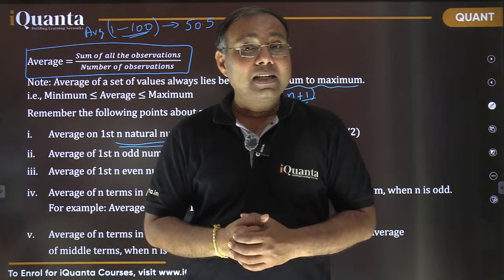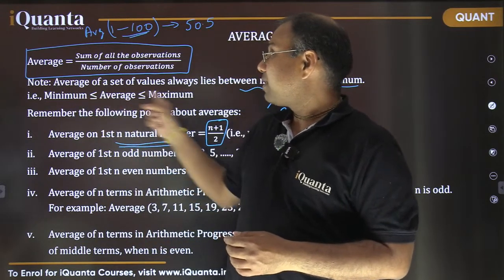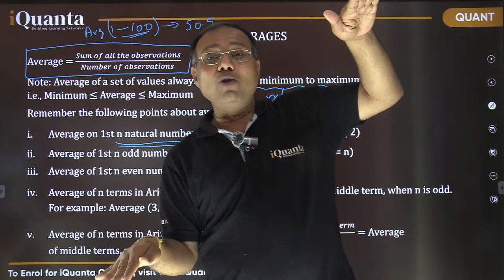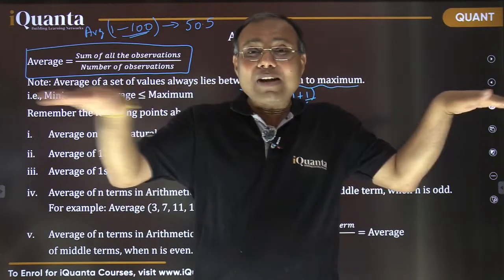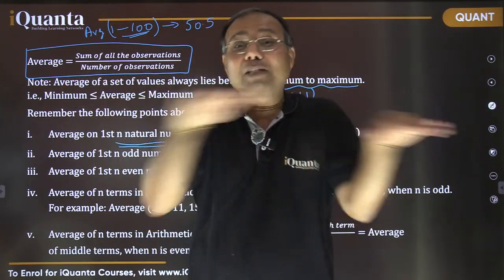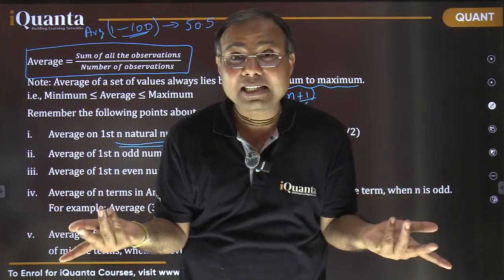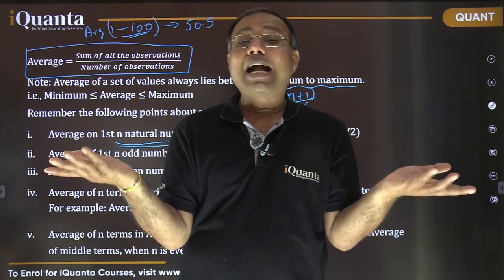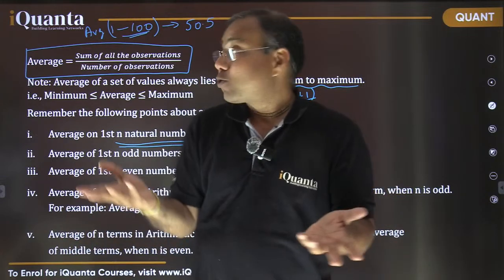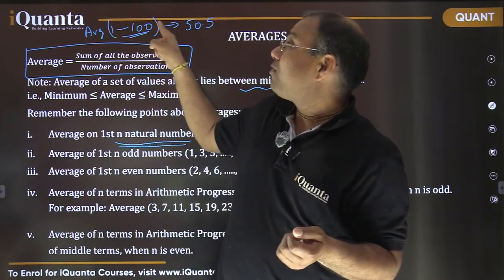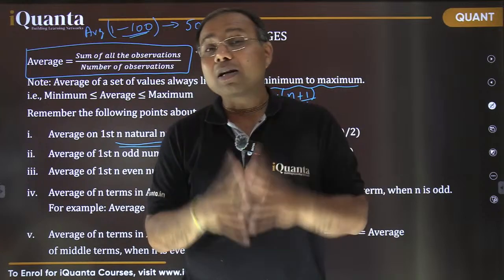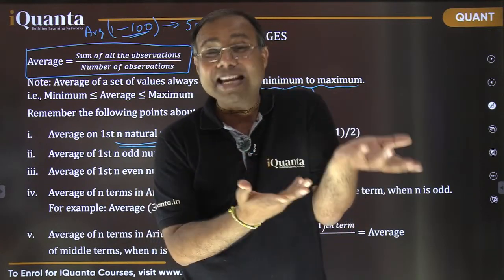I repeat, as I was talking about this one, that minimum value, maximum value, and average would be when everything is balanced, right? Everything is balanced. That means everyone is having equal share, isn't it? Equal distribution. So that's what average actually is. So in this case, we are having 1 to 100 numbers. Basically 100 recipients are there.